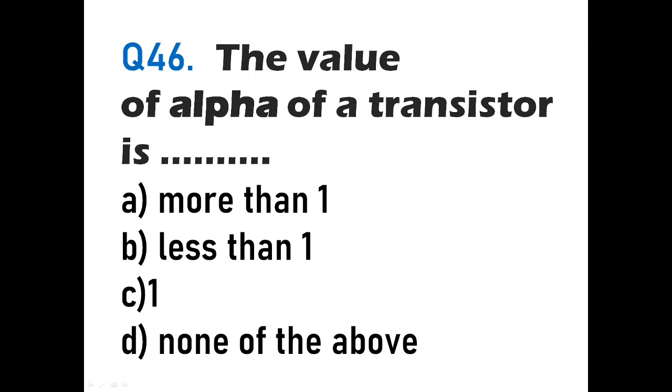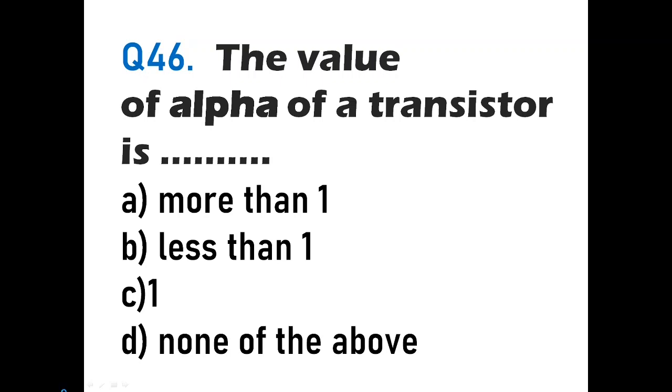Okay, now in common base, the output current will be the collector current IC and the input current will be the emitter current IE. So this alpha will be the ratio of IC upon IE. Okay, that is collector current upon emitter current. And we always see that the collector current is a little less than the emitter current because the base current has come out already. Okay, so therefore this value should always be less than 1.